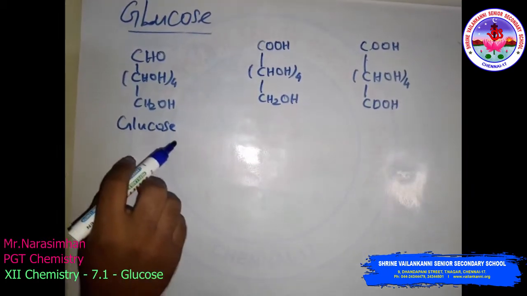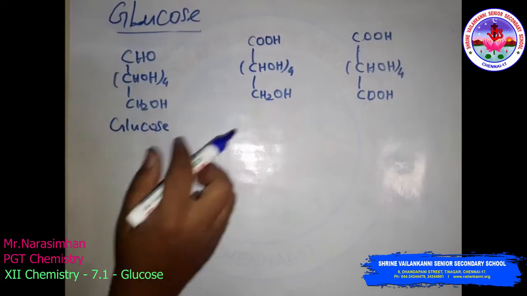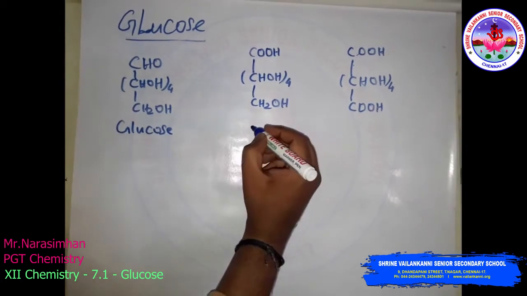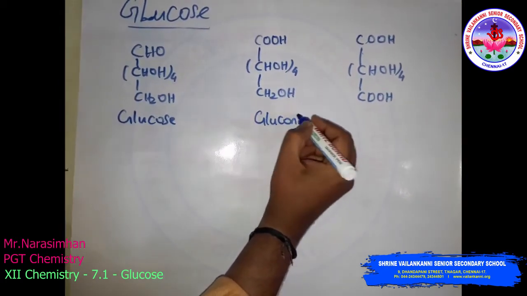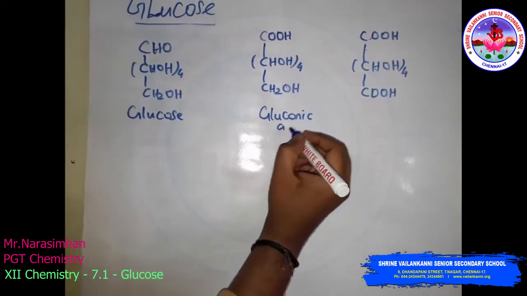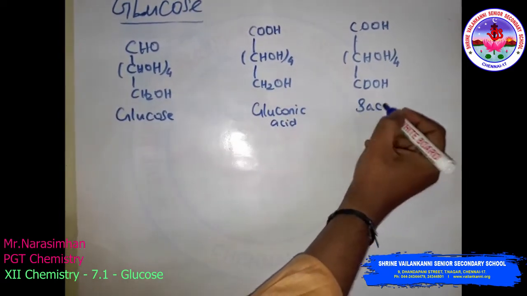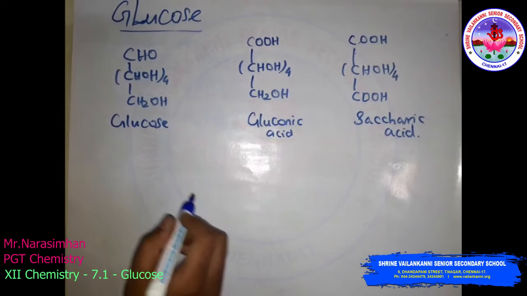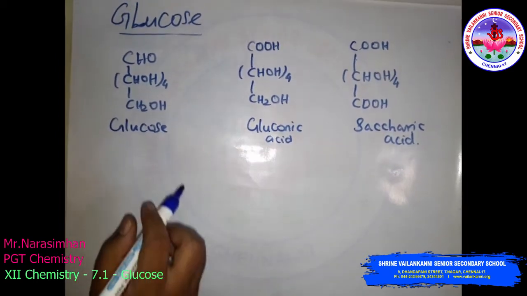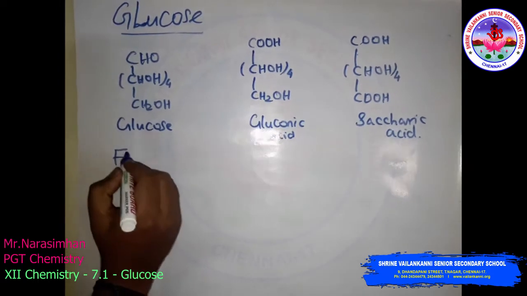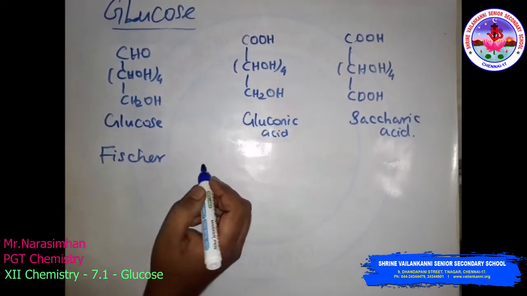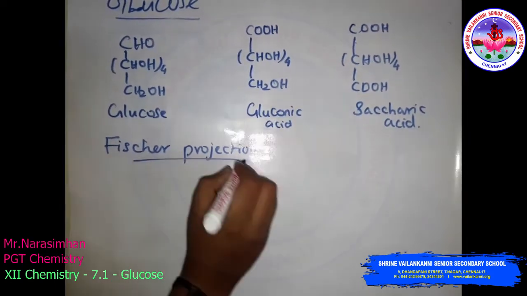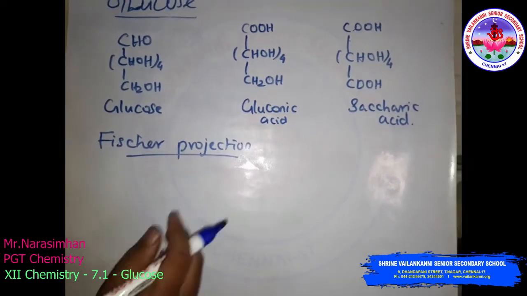We can predict the exact spatial arrangement of the compounds glucose, gluconic acid, and saccharic acid, using the Fischer projection formula.